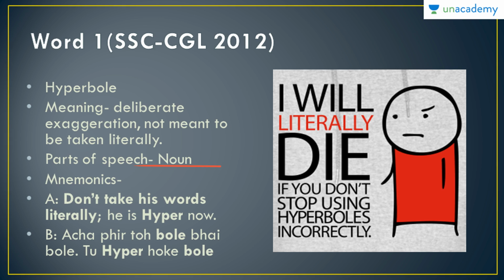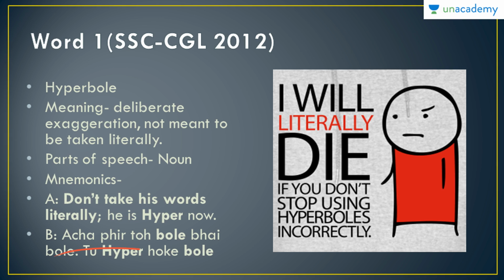Let's see the part of speech. It's a noun, and let's see the mnemonic that is involved. It's a bit funny, but I could not think of anything else, so this is it. A says to B, don't take his words literally, he's hyper now. In common language we use this word: he has become hyper. I mean, he is not in his senses, he is overexcited or he is angry, something of that sort. That is what A is saying to B, that don't take his words literally, he is hyper now.